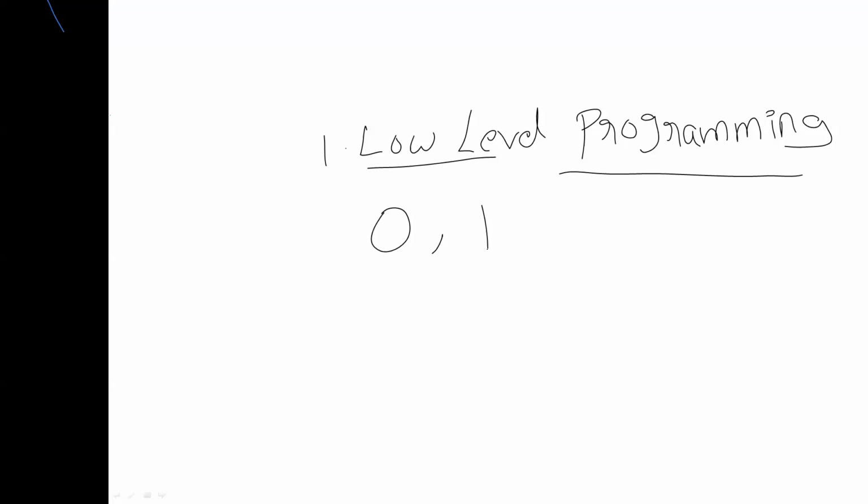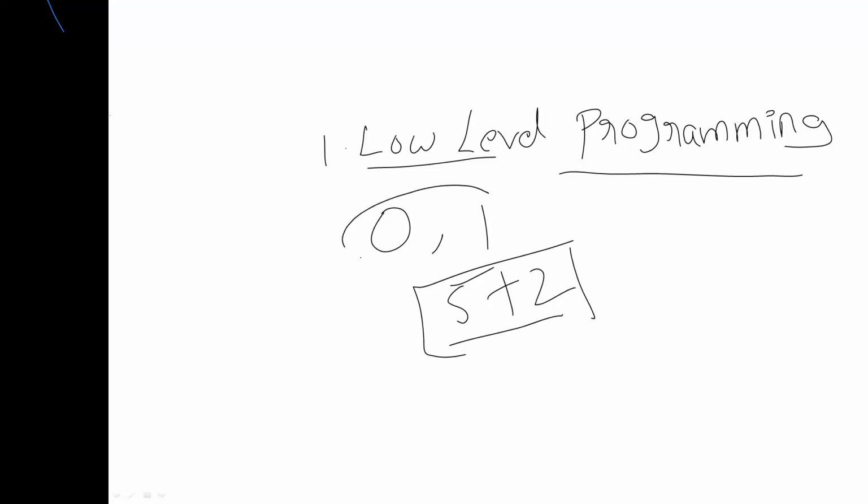For example, when I need to do the addition of two numbers, like 5 plus 2, it is not possible to give the instruction 5 plus 2 directly to the system. Why? Because this system works with low level programming. It can understand 0 or 1 only. So it is not able to understand what is meant by 5 and what is meant by 2. It will work only with zeros and ones.